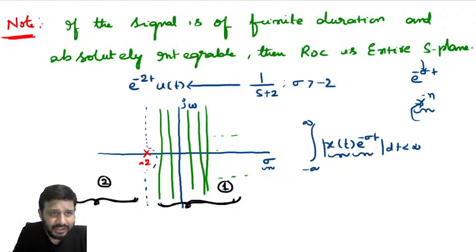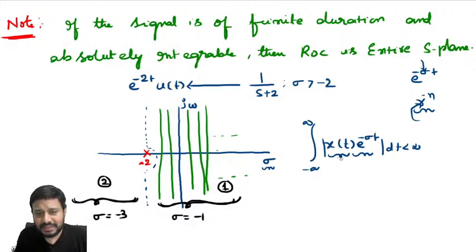Now I'll do one thing. I'll take one value of sigma in region 1: sigma is equal to minus 1. I'll take one value of sigma in region 2: minus 3, right? I took two values. Now we know that convergence of Laplace transform is based on this expression, no? This is my x of t. Now multiply your x of t with e power minus sigma t.